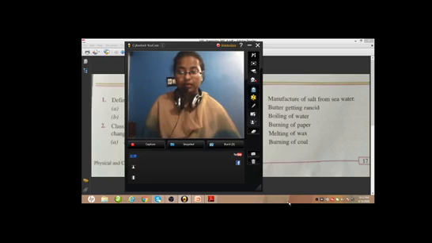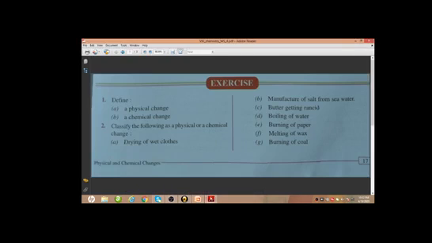Okay, now come back to the exercise or the worksheet. See the first question. Hope you have gone through the study material which is provided, and you can answer on your own, I hope. So first question is, define a physical change and a chemical change. Both the answers you are going to get in this study material, so you can write from there.